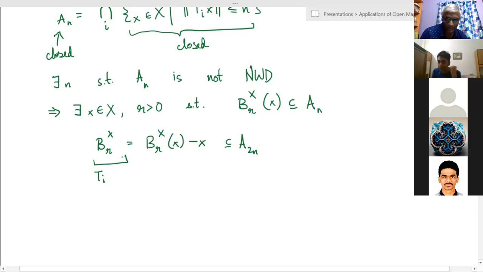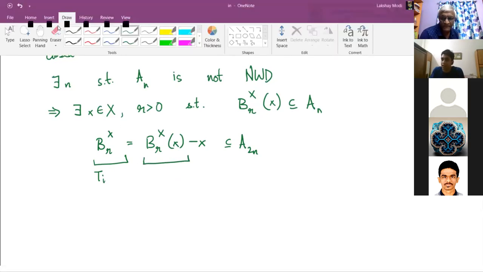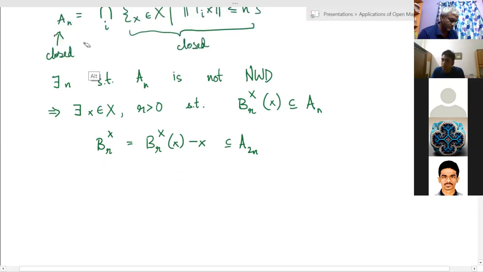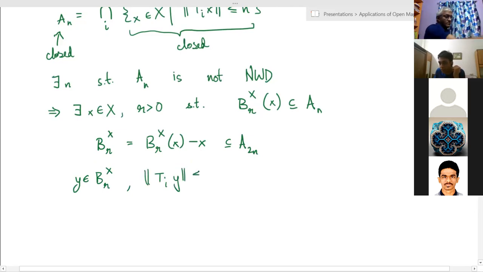Similarly, I stated that wrongly. Yeah, so I want to show that for any y in B_r(x) minus x and for any i, the norm of Ti y is less than or equal to 2n. So I want to show this.